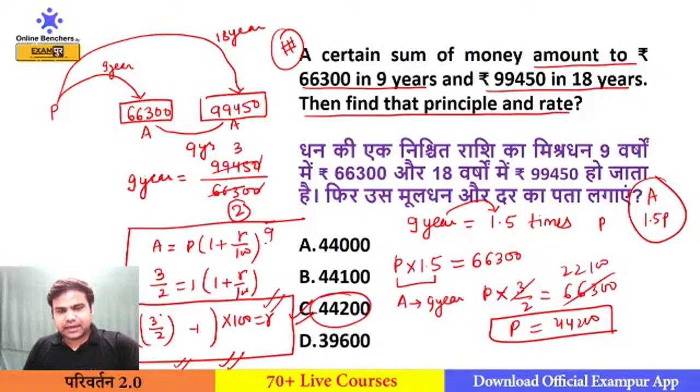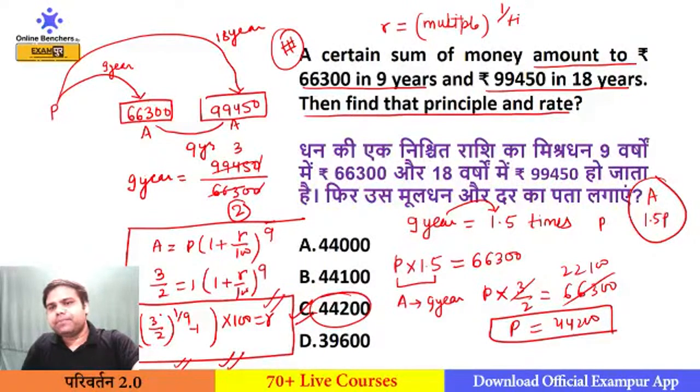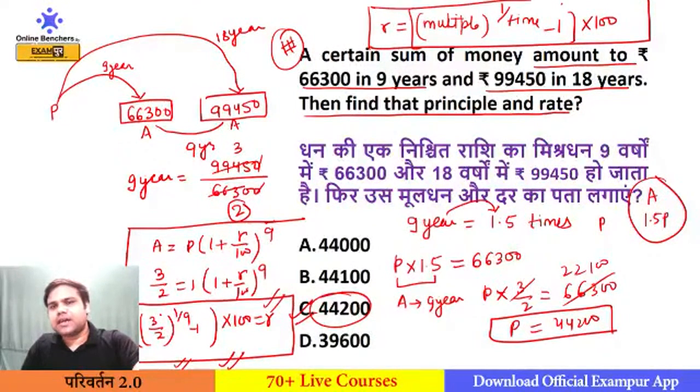Time here is 9 years. In every 9 years, the principal is becoming 1.5 times. So it will become 1 by 9. So if you want to know the rate of interest in these type of question, you can get the formula: whatever the multiple it will become, multiple to the power 1 upon time, minus 1, into 100. So this is the formula to find the rate of interest in these type of question.